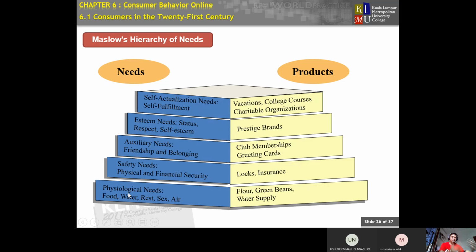That's why Maslow created this hierarchy. You see in the needs section: self-actualization needs, esteem needs, social needs, safety needs, physiological needs. These are the needs that must be studied, and you must get information regarding them to create your product or to sell your product afterwards.